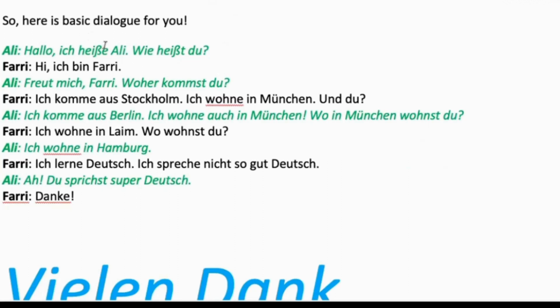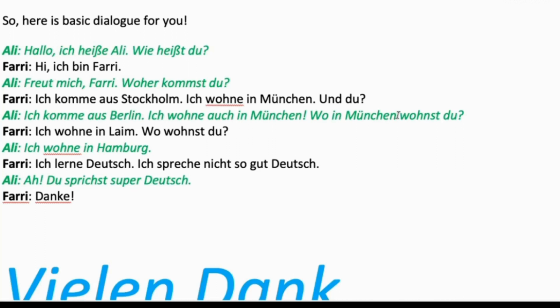Ali: Hallo, ich heiße Ali, wie heißt du? Fari: Ich bin Fari, freut mich. Woher kommst du? Ali: Ich komme aus Stockholm. Ich wohne in München. Und du? Fari: Ich komme aus Berlin. Ich wohne auch in München.